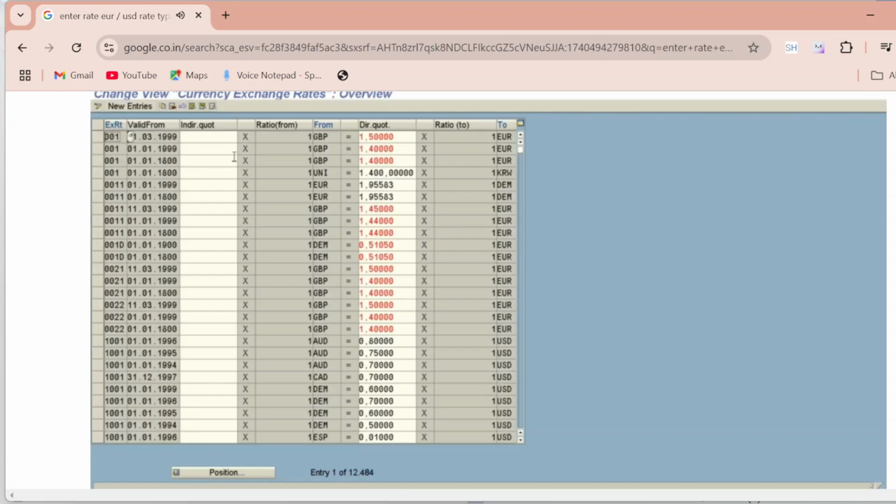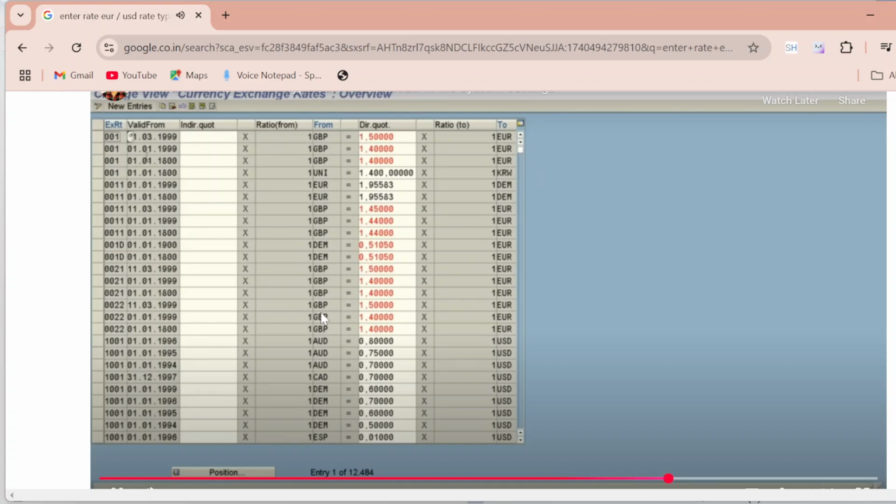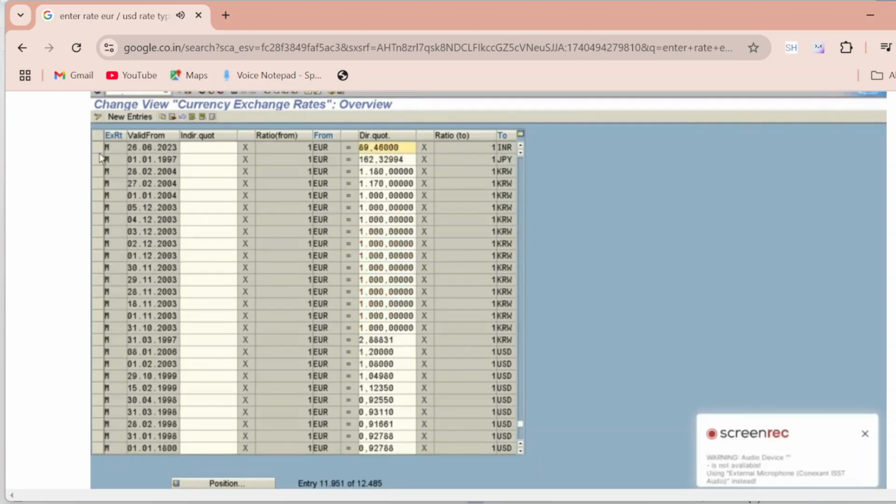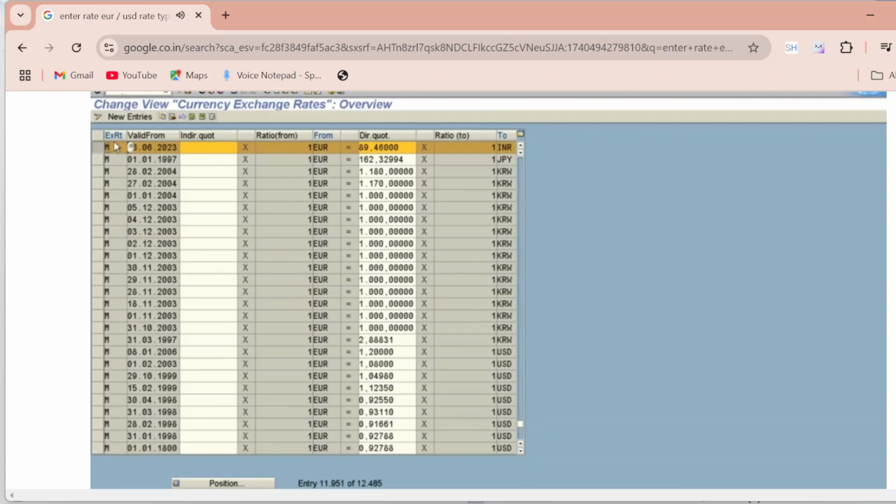See, here you can see a lot of things, indirect quotation is not required, which are required. Okay, this is the exchange rate M, valid from today's date. You can enter ratio from, you enter one, and from currency euro to direct quotation, to currency 1 euro.